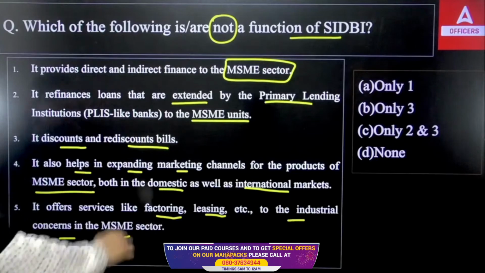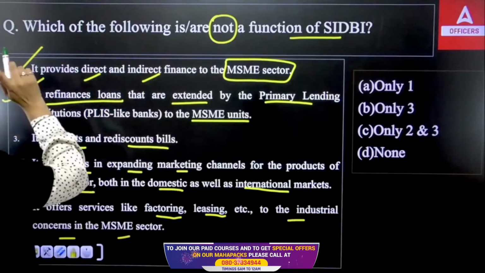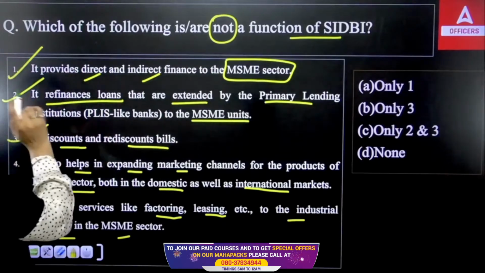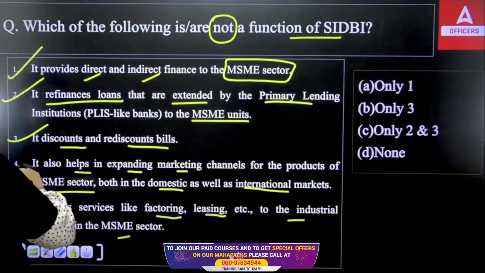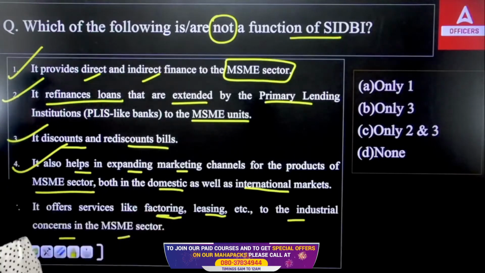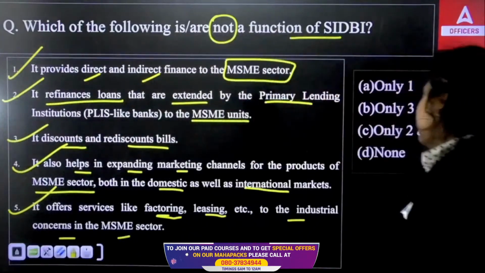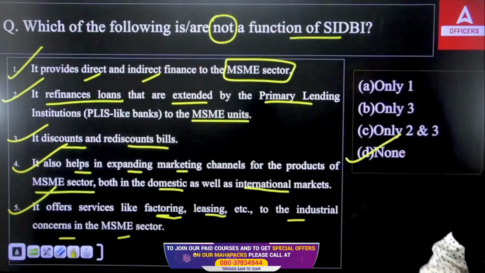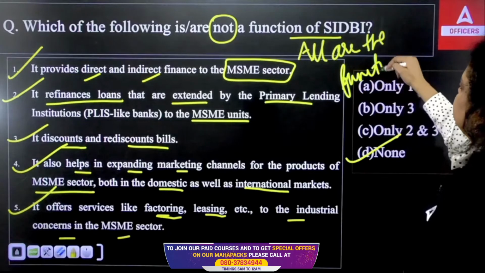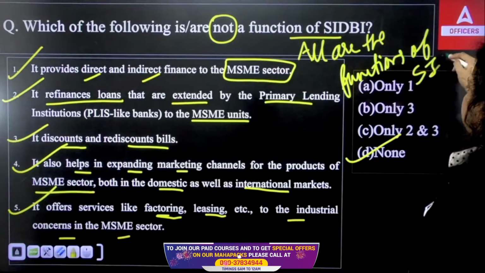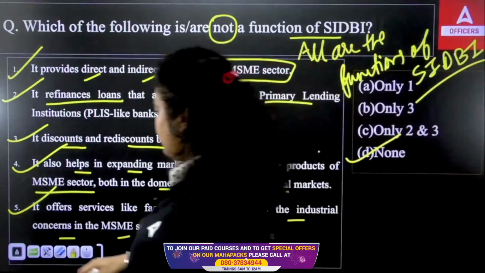So it's very obvious it provides direct indirect finance to MSME, true. Second, it also provides refinance loan to the MSME units, true. It provides discount and rediscount bills, correct. It also helps to expand your marketing channels for your MSME sector. This is also true. It provides factoring, leasing, both are true. So that means all are the functions of SIDBI. So the right answer will be none of the above, because all are the functions. None of them is wrong. All are the functions of SIDBI. So the right answer will be your none. Okay, D option will be your right answer.